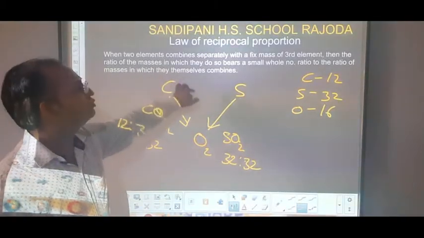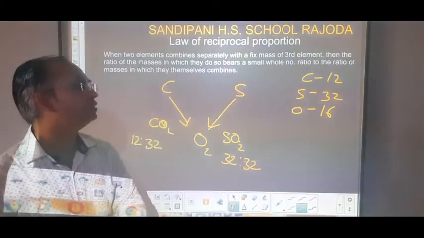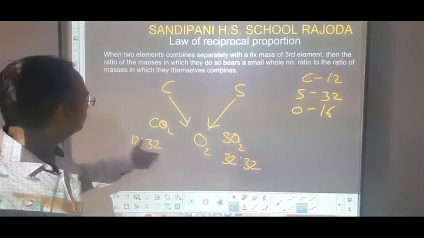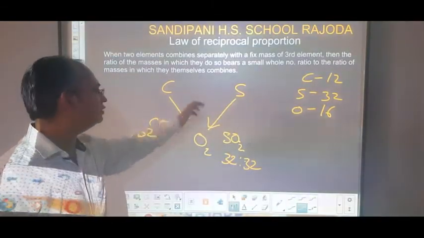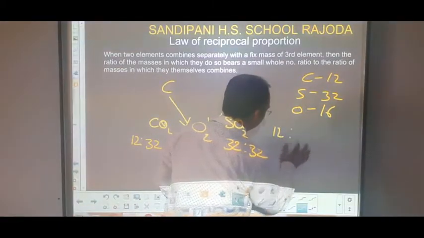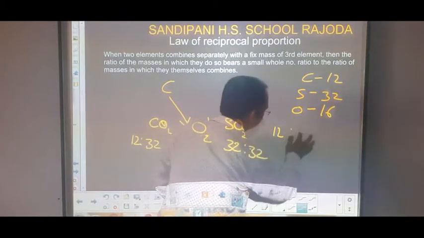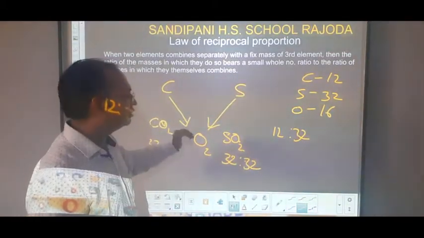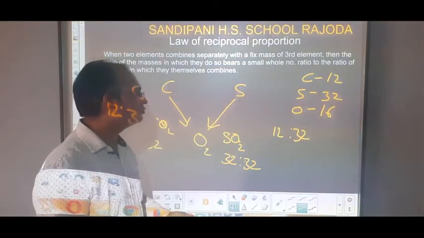In which they do so, they bear a simple whole number ratio. So what is the ratio of carbon and sulfur? Carbon is 12 and sulfur is 32, so the ratio of carbon and sulfur is 12 is to 32.